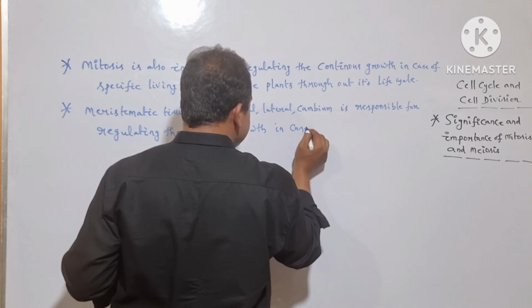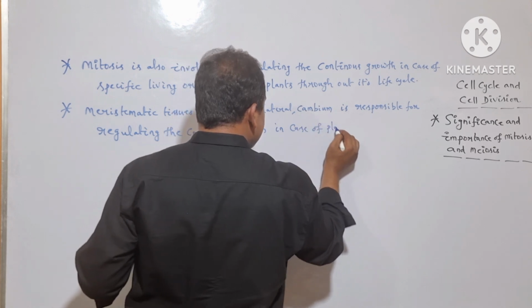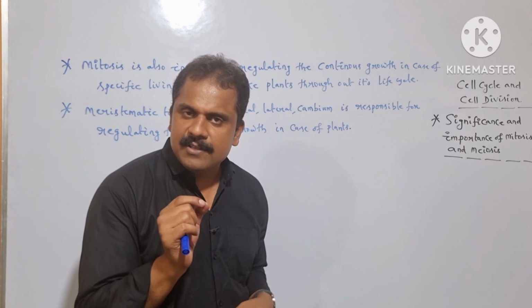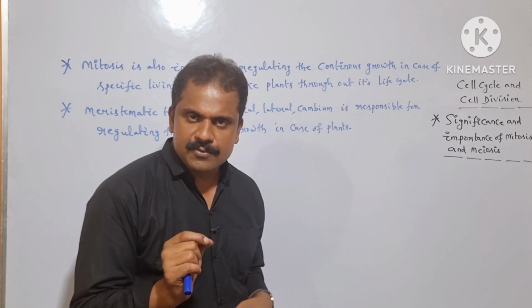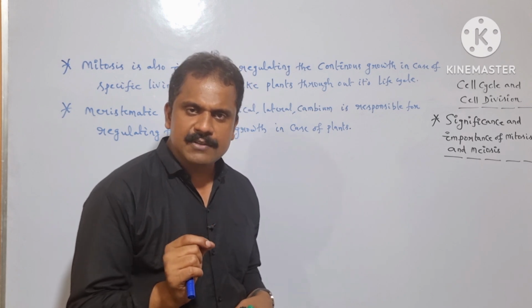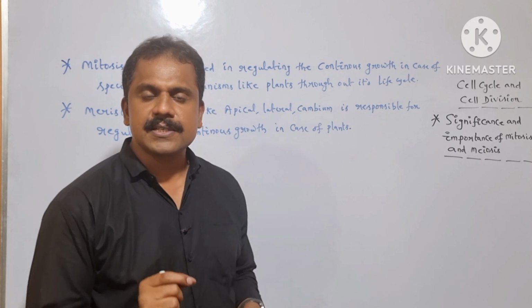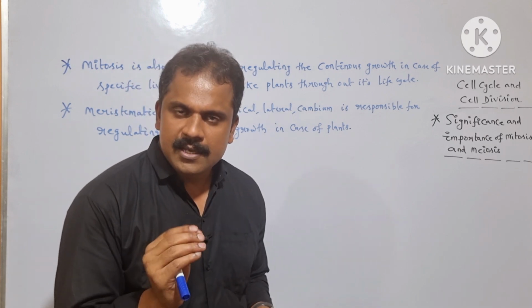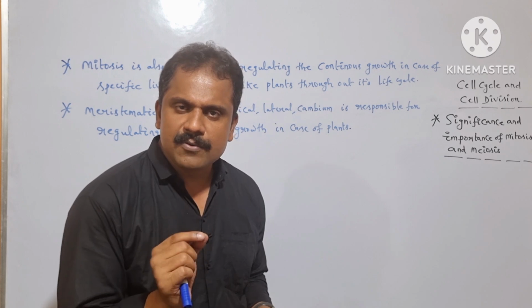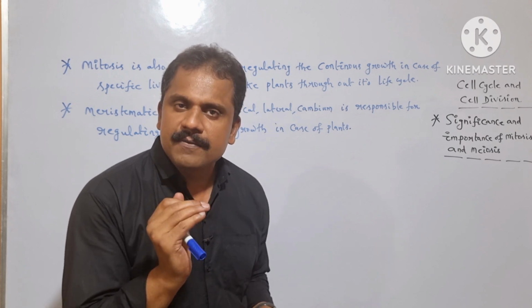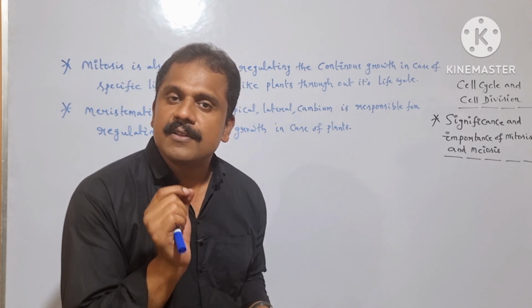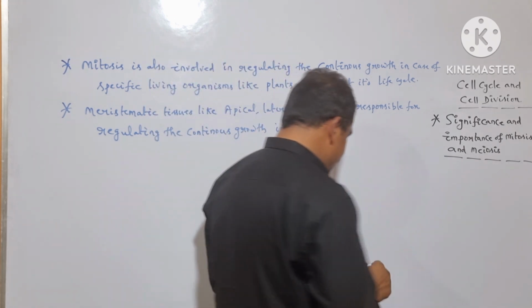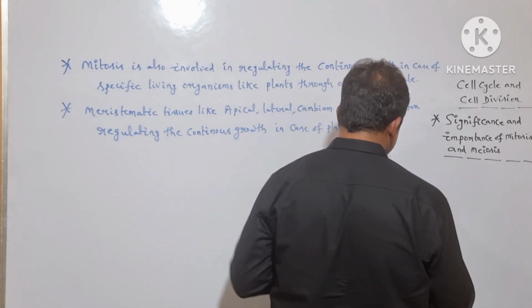In case of plants. So here, as we all know, meristematic tissues are present both in the root system and in the shoot system. Both in the root system and the shoot system, meristematic tissues are present only at the tips. If we consider the root system, at the very tip of the root system, we can observe the presence of meristematic tissues. Is it clear?